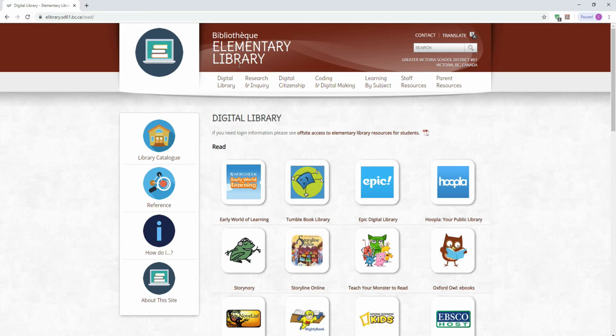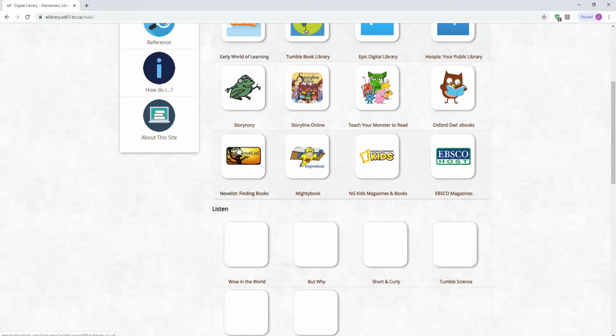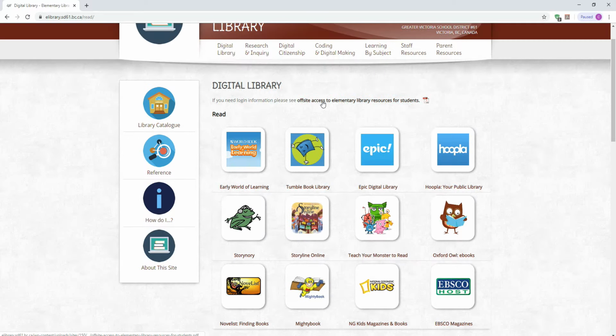So first start by going to our elementary library website, elibrary.sd61.bc.ca, and then click on Digital Library, which you can get to from the home page. When you click on that, Novelist will be one of the sites that comes up. But before you click Novelist, go here to the Offsite Access to Elementary Library Resources for Students and make sure you note the username and password that are recommended to get into the EBSCO sites.